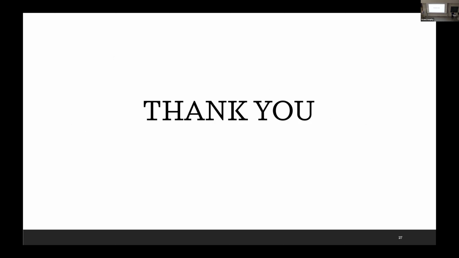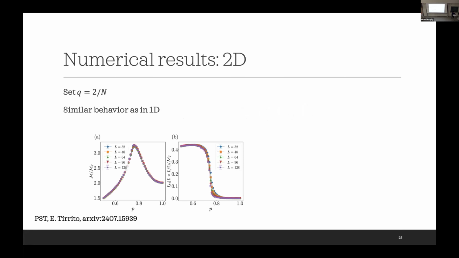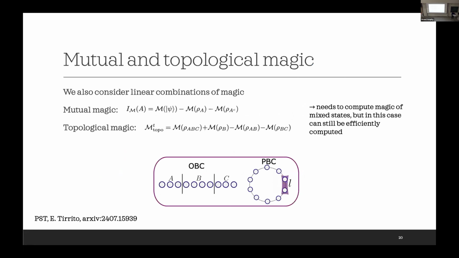Any questions? Yes. So you always look at the bipartite magic. The magic itself is a property of the full state. So what is your quantity? Apart from the magic, I also consider the mutual magic. Why do you look at the mutual magic?